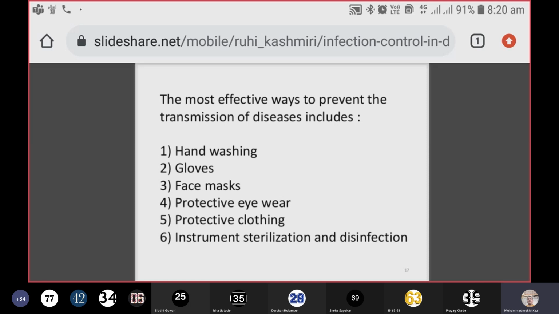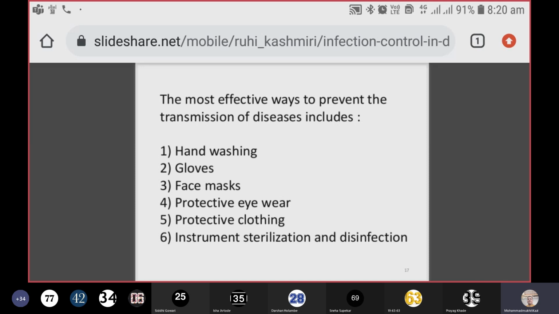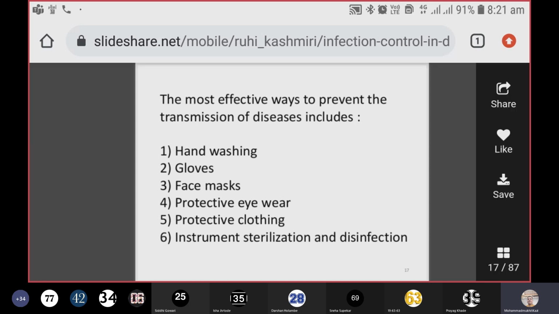The story behind hand wash is this: there was a Dr. Ignaz Semmelweis, an obstetrician and gynecologist, who said at that time, in the 1860s or before, that if you wash your hands before deliveries or cesarean section operative procedures on pregnant women, you can reduce the mortality rate from 90% to 30%.